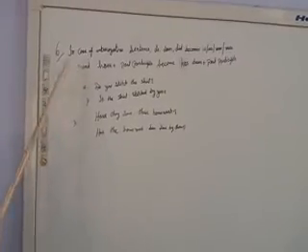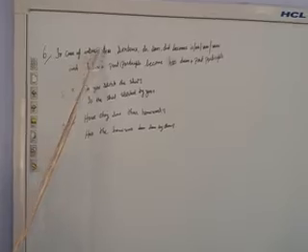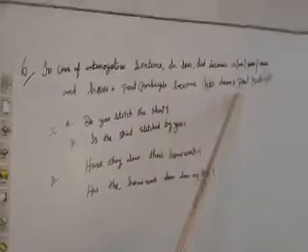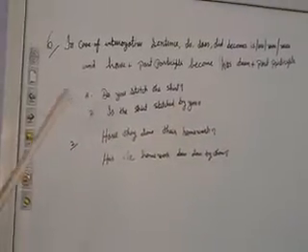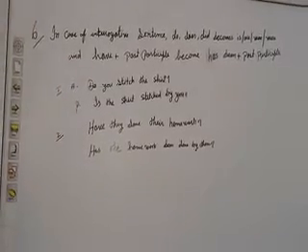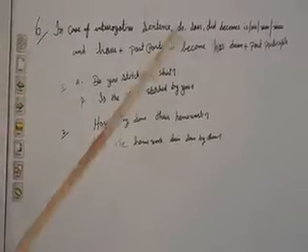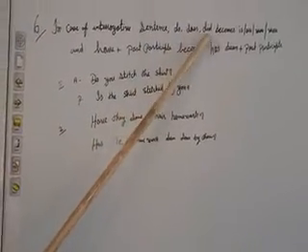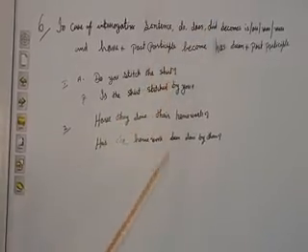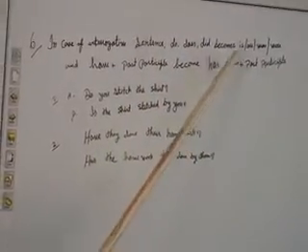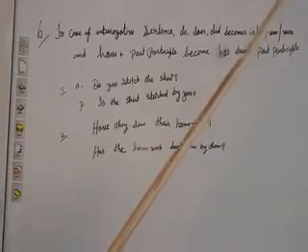In case of an interrogative sentence, do, does, did become is, are, was, were, and have plus past participle becomes has been plus past participle. When an interrogative sentence starts with the verb do, does, did, then when we change into passive voice, we have to start with is, are, was, were, according to the verb.